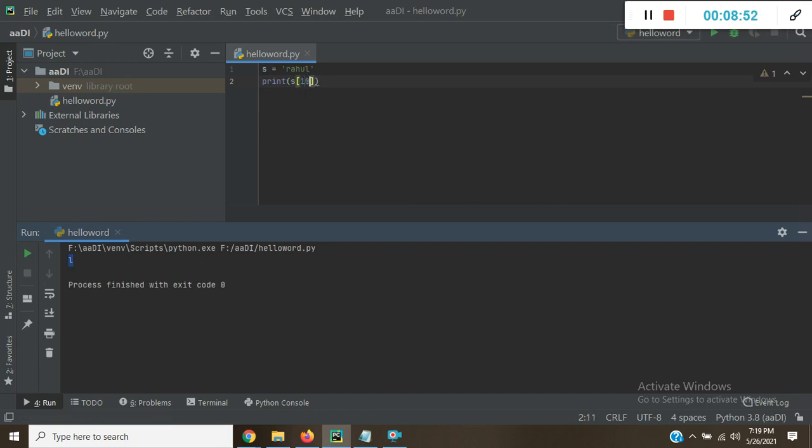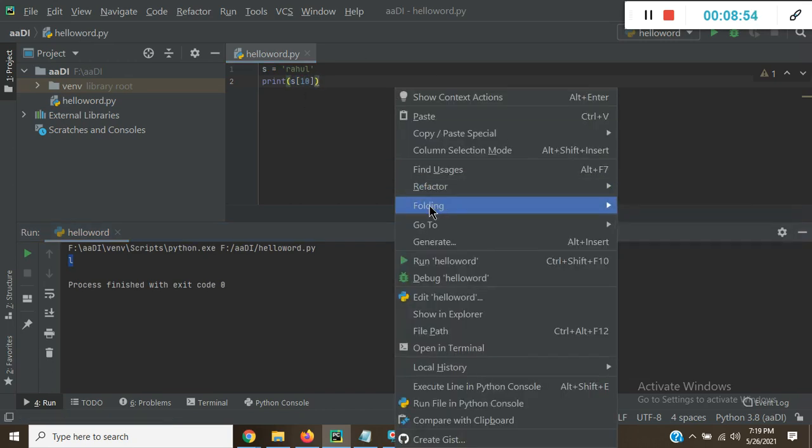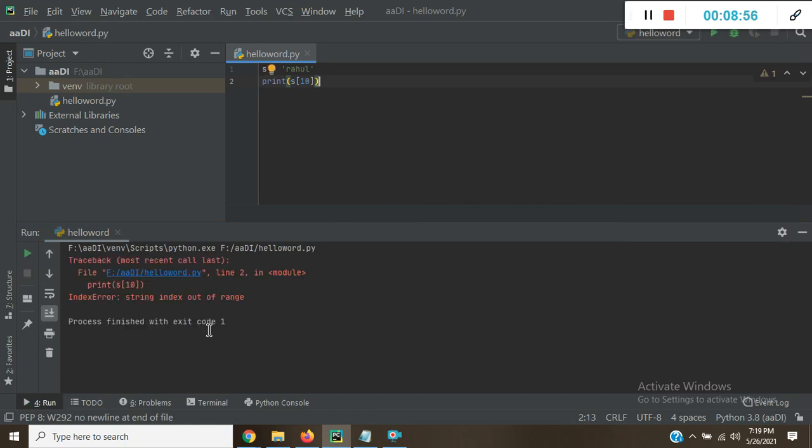Okay, if we print index 10 here, then it will give us an index error, which you can see here. This is the index error we are getting, because we are going out of range. If you try to access a character with an out-of-range index, then we will get an index error.